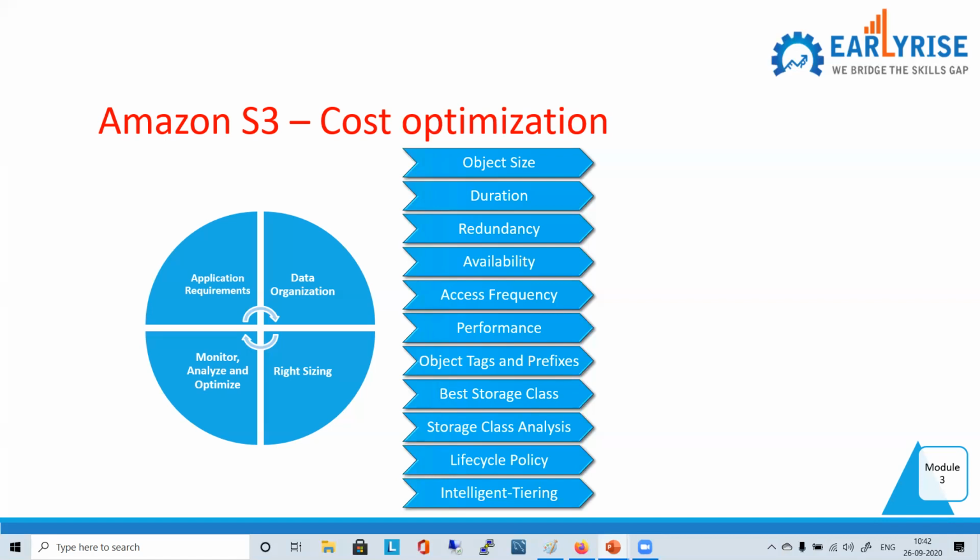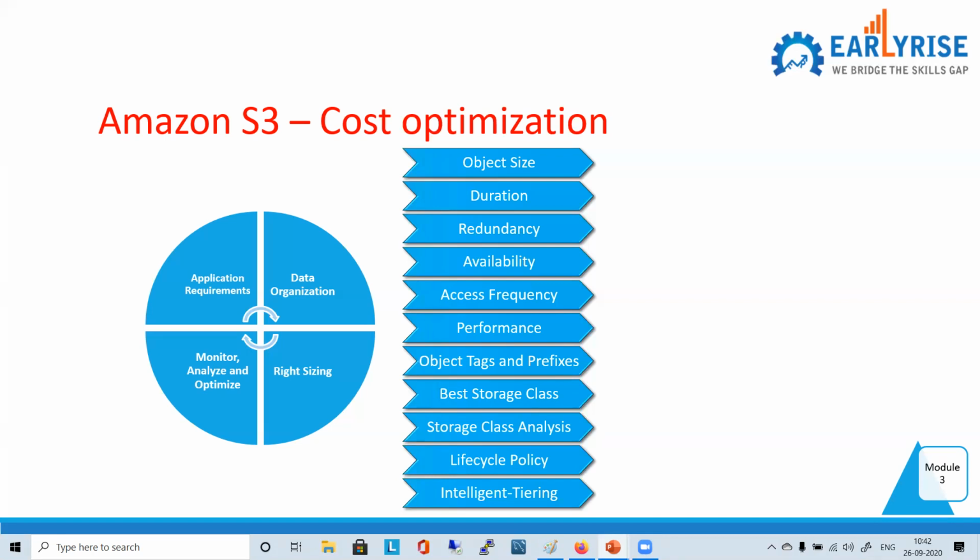You have to do all those assessments to reduce the cost, and avoid anything which is unnecessary. You cannot simply put everything in the standard class and say, okay, fine, my work is done. Not like that. Now availability. Availability will also impact the cost, as we saw, like 99.99, 99.9, 99.5. If you go for lower availability, obviously the price will be cheaper, right?